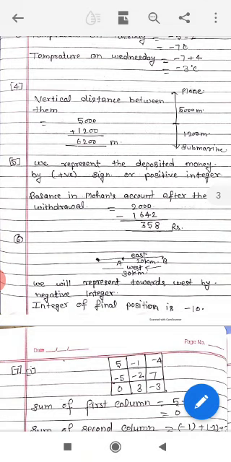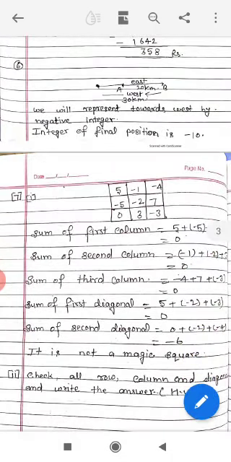In the book it is given that the integer for the east side is a positive integer, then the integer for the west side is a negative integer. The integer of the final position is minus 10.